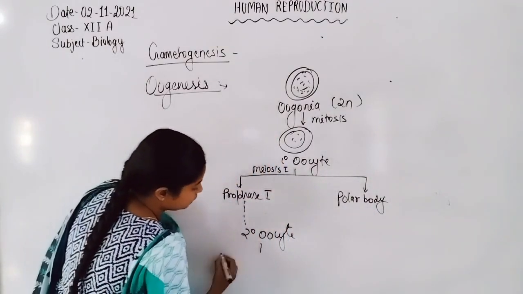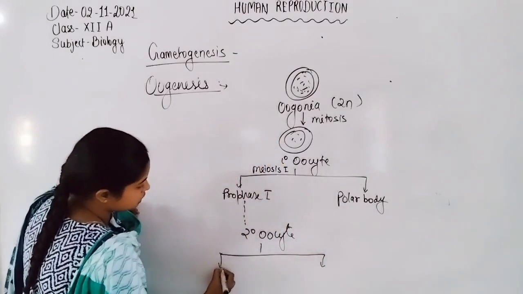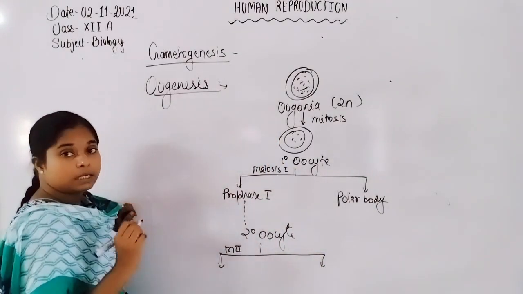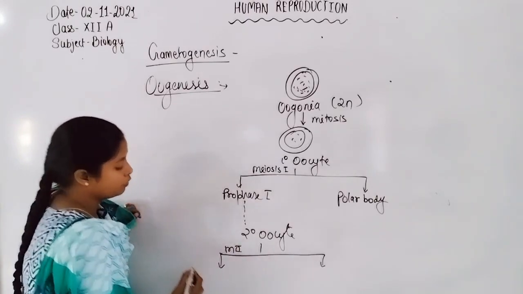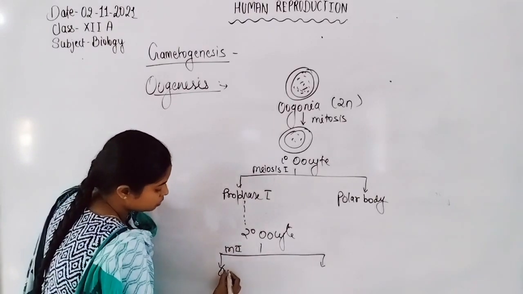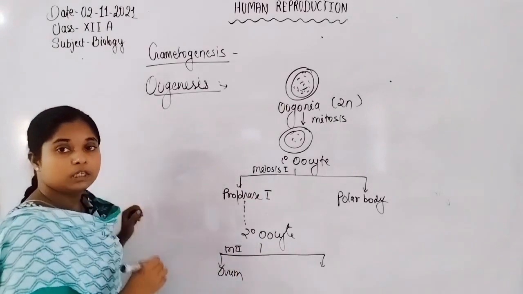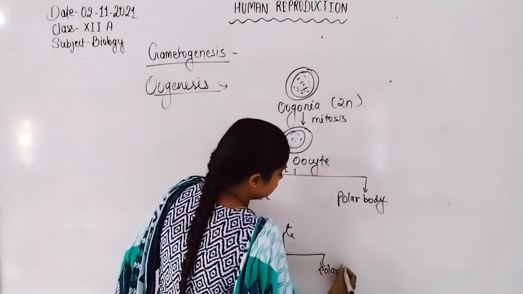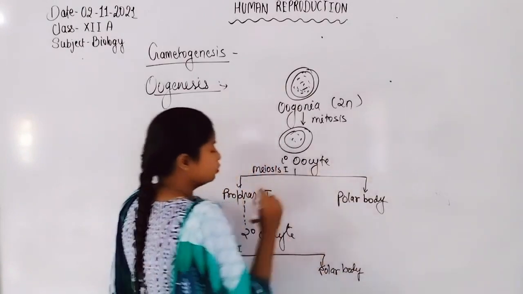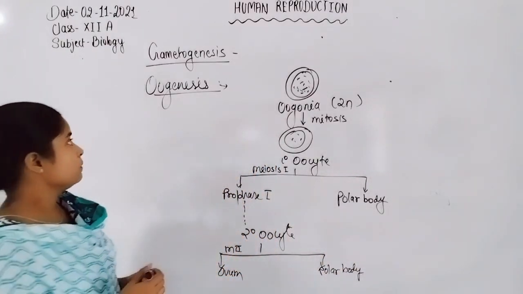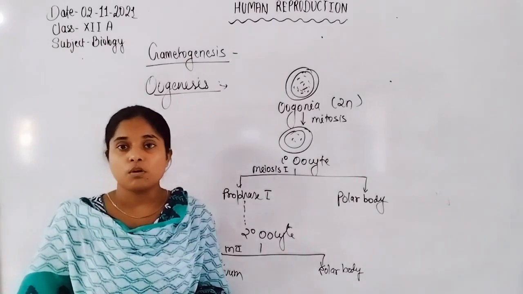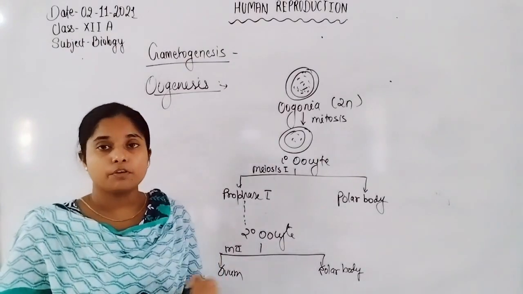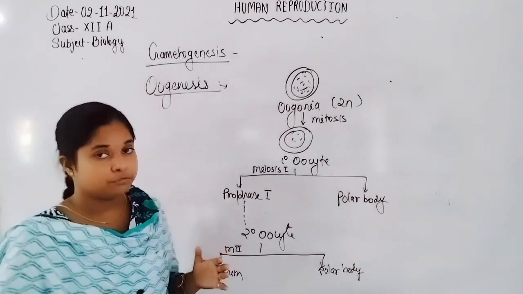The secondary oocyte again undergoes the second meiotic division. In the second meiotic division, only one ovum forms. Again, the other cell converts into a polar body. Hence, from the oogenesis process, only one ovum is formed from the ovary, not four.